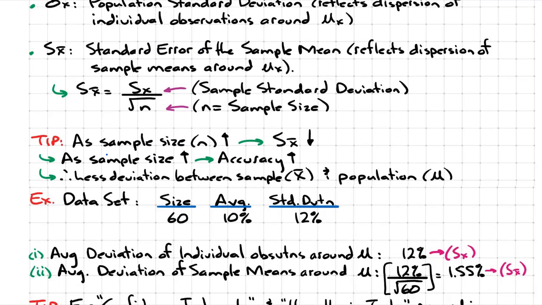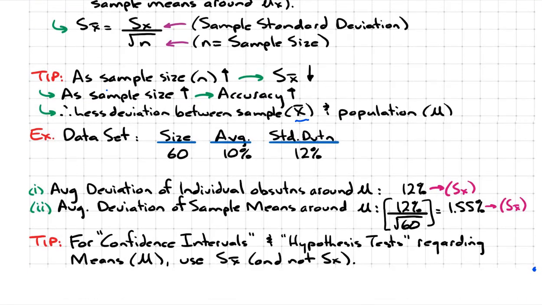And we just elaborate on it. So as sample size gets bigger, accuracy increases, therefore less deviation or less error or less dispersion between the sample mean and the population mean itself. So let's illustrate with an example here.